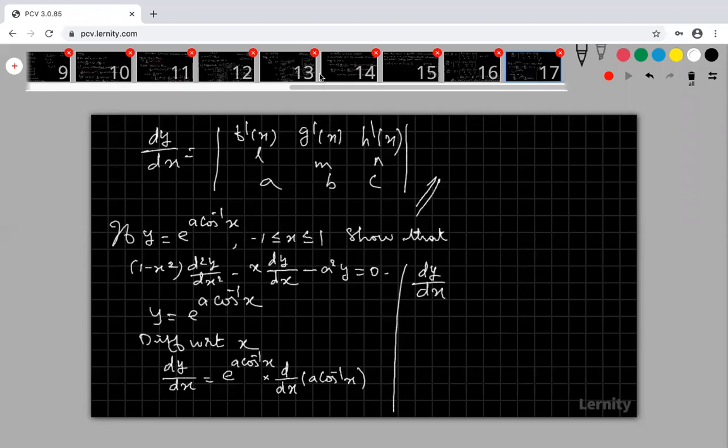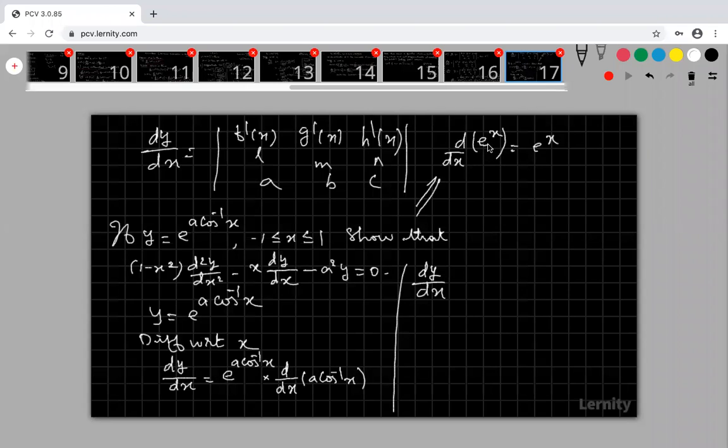Yes Karunya, your question is correct. The power is a function of x, so we would have to go for logarithmic differentiation. But this is except for e, because we have a differentiation formula for e power x. What is the derivative of e power x? That is e power x. You know the formula.